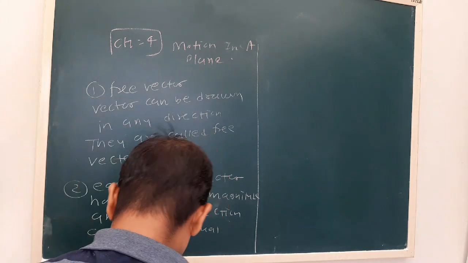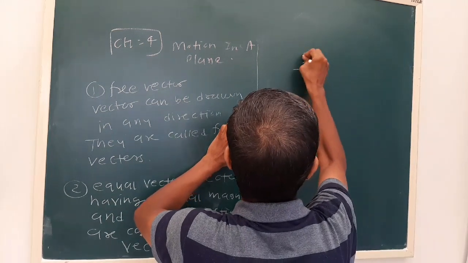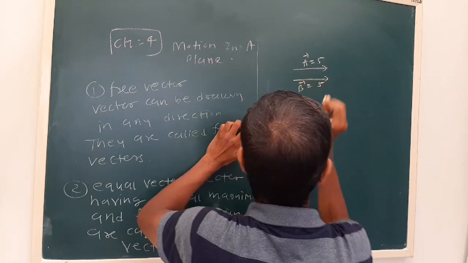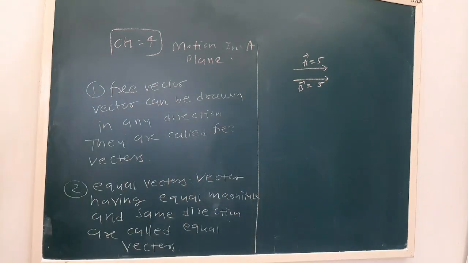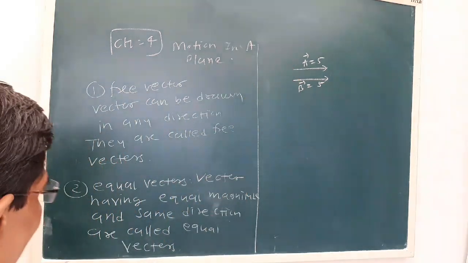Now let us see. Okay, what we see here, magnitude and direction both are equal, so there is an equal vector.